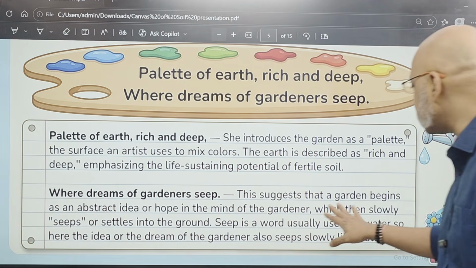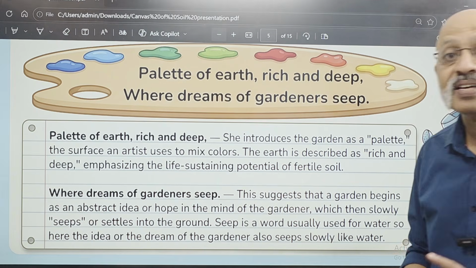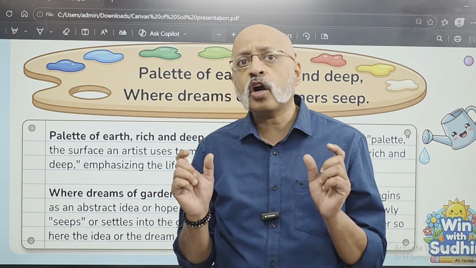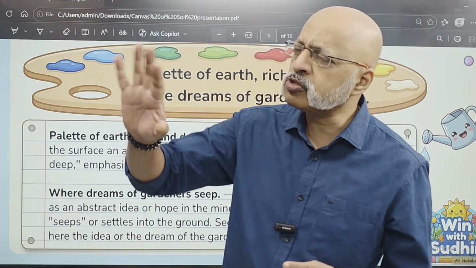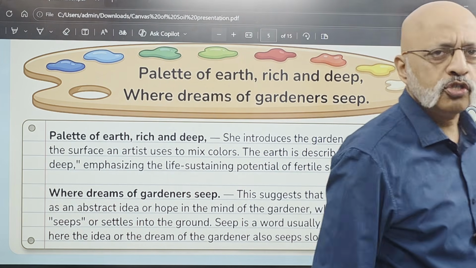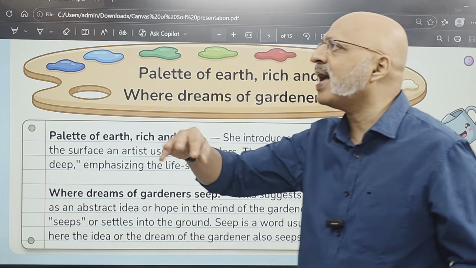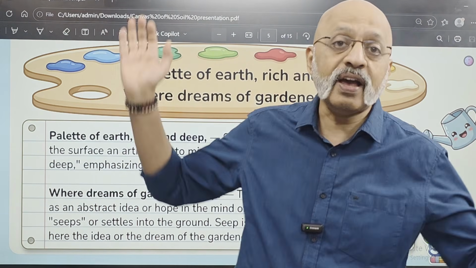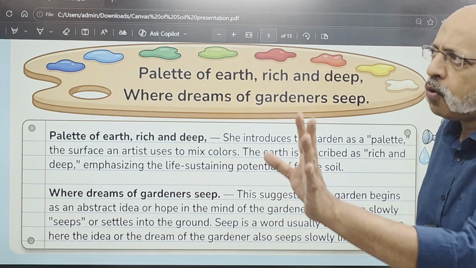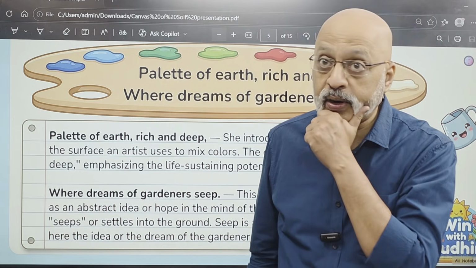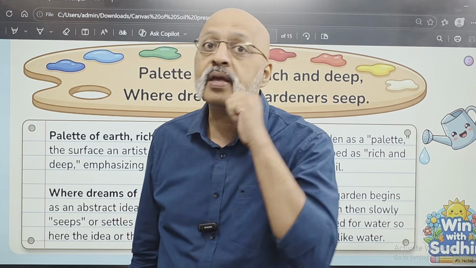Now, this suggests that a garden begins as an abstract idea. What is the meaning of an abstract idea? Something which is not very clear. For example, you are just given a wall, and the person tells you, you can paint it and decorate it in any way you want, right? It's up to you. You use your creativity. You behave like an artist. So you will see the wall. The wall is an abstract idea. At the beginning, you do not know what will happen, but the ideas are framing in your mind.